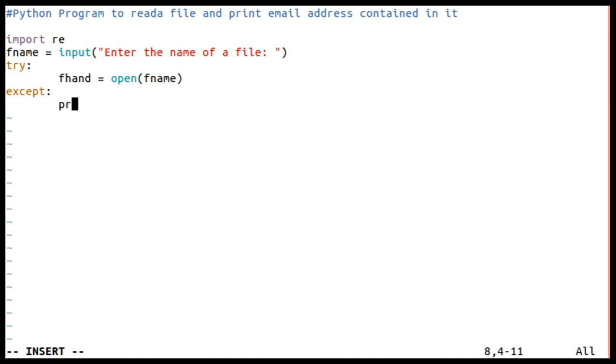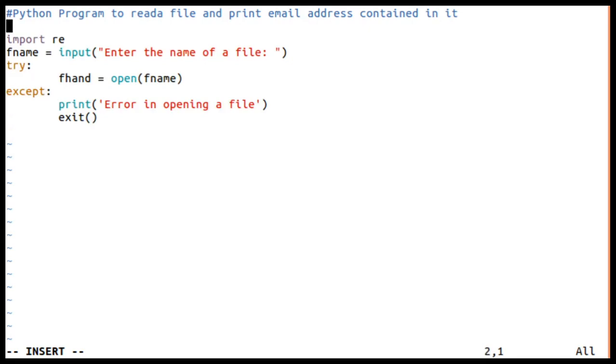Let me print here a statement telling that there is some error in opening the file. If the file is not opened, we cannot continue, so just exit from the program. What we are supposed to do is read a file.